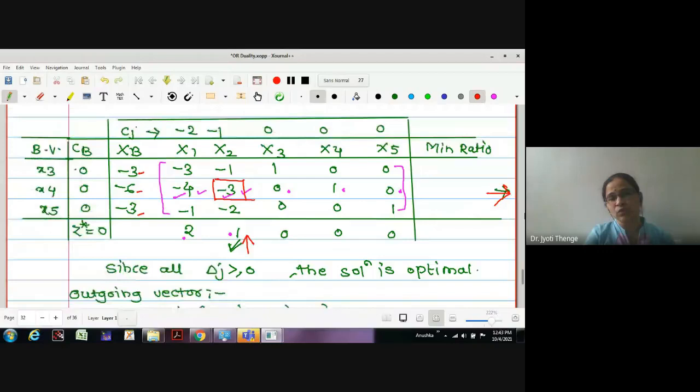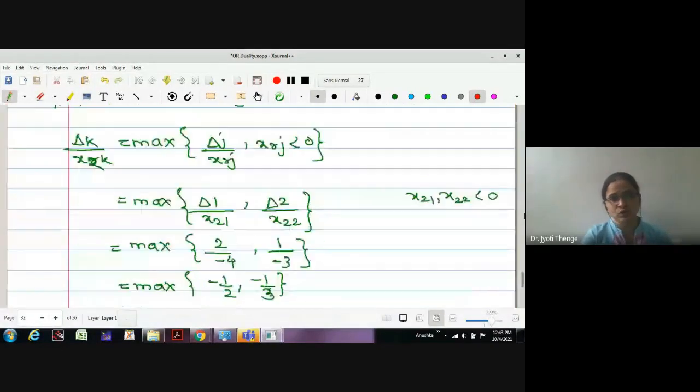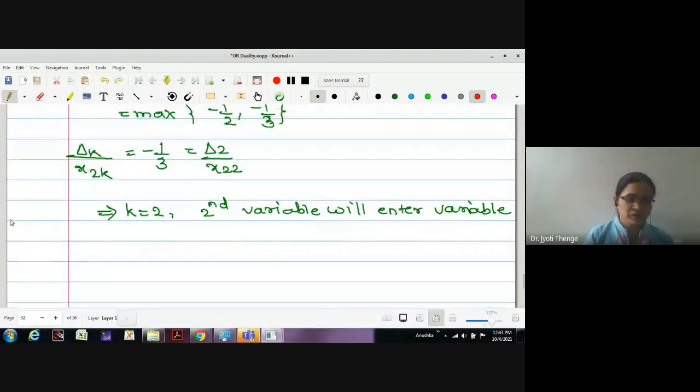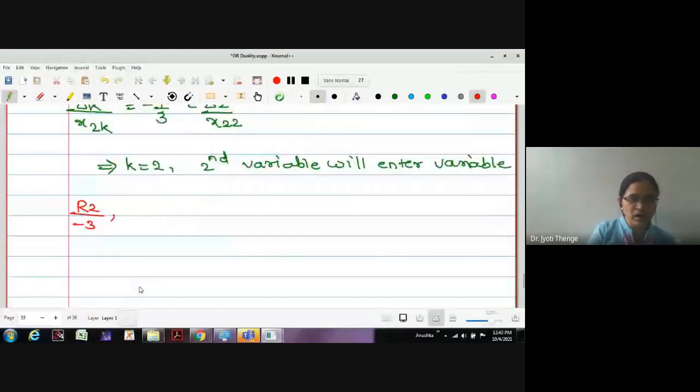If this is the pivot, how can I convert this pivot to unity and the remaining entries to 0? We have to use, no doubt, the row operations. Which row operations should I use? First row operation is R2 by -3, and then in order to convert the remaining two entries to 0, what do I have to do? The entries in the corresponding column are -1, -3 and -2. We have to convert this to 1 and these two to 0, because by dividing the second row by -3 we have converted this to 1.